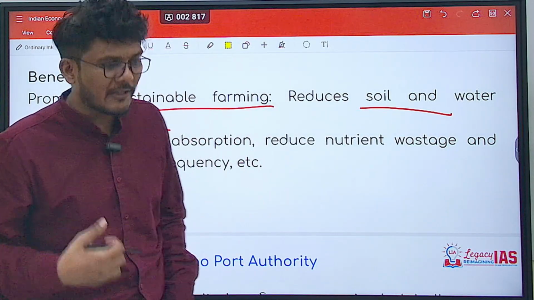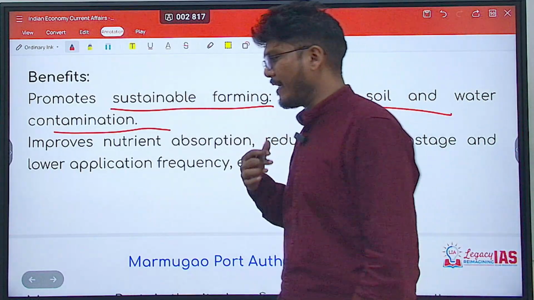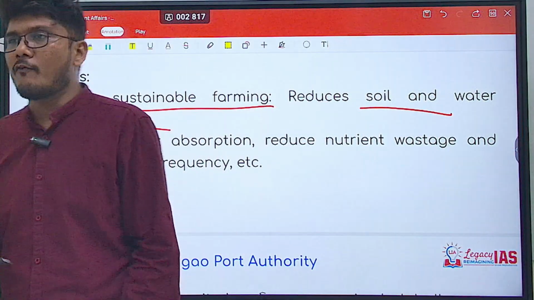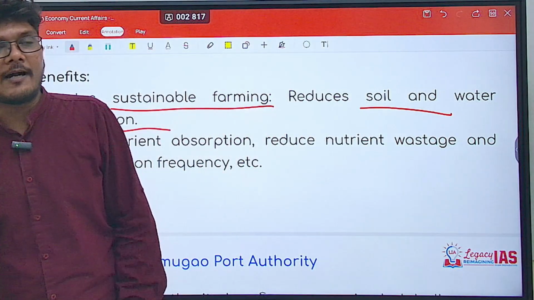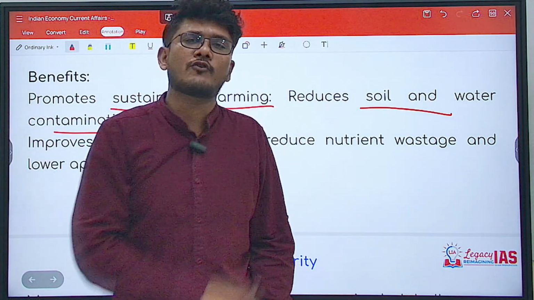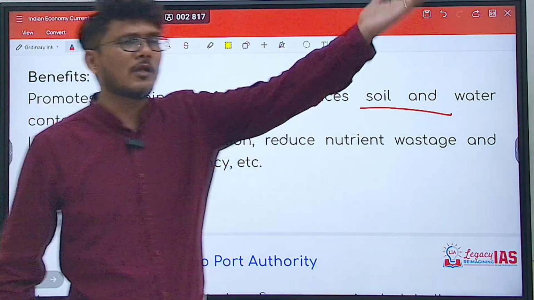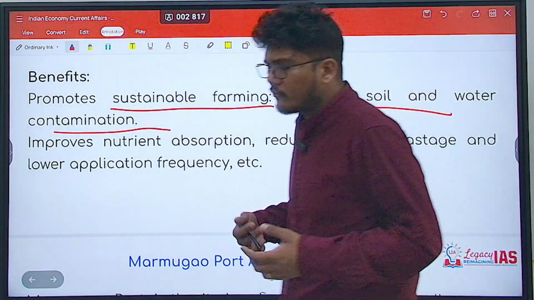There is not much residue that will remain. There will not be too much runoff generated. What is runoff? Too much fertilizer is there. Now, it will take time for the plants to consume it, but it rains. So what happens? All this fertilizer is washed off with the water, goes into the water body, enters the food chain, becomes toxic for us.